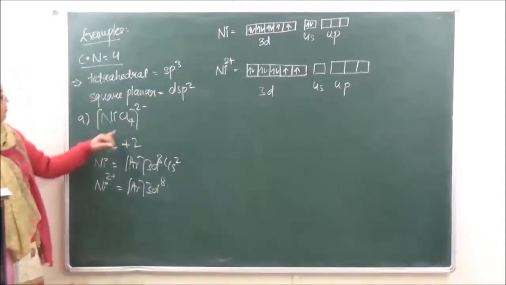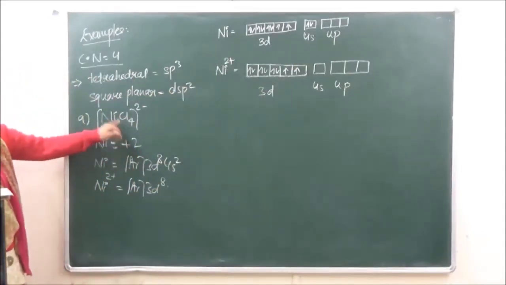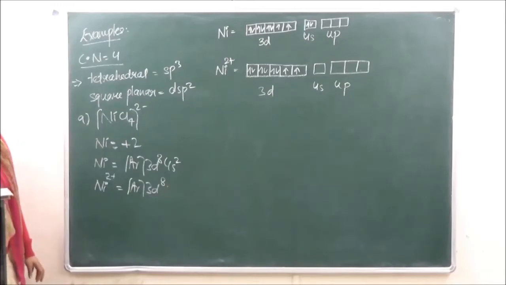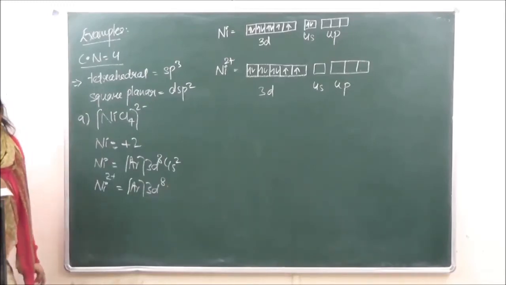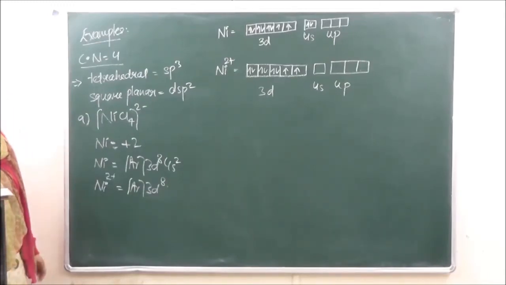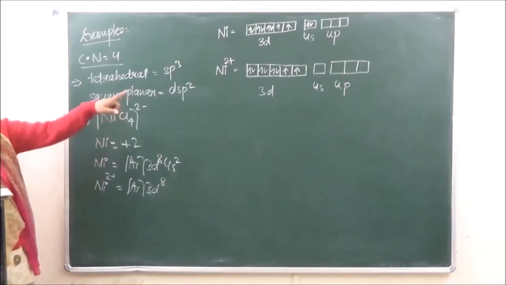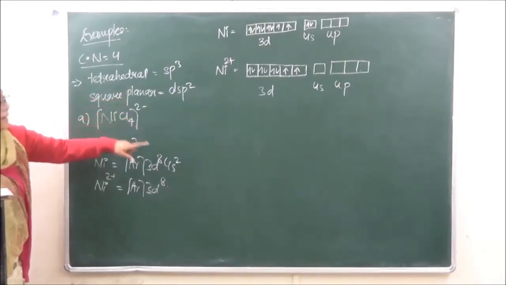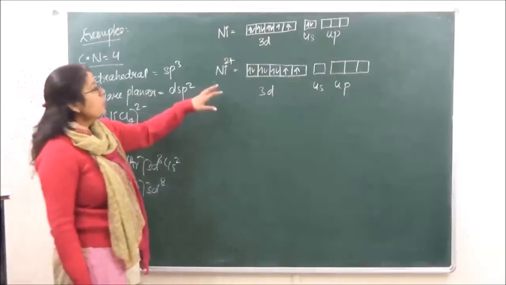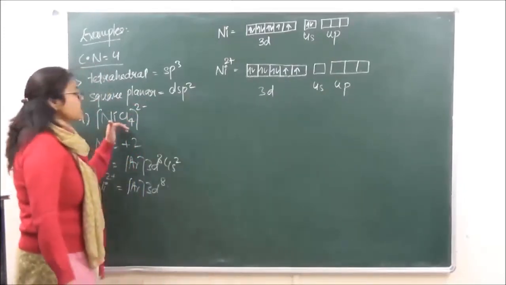Okay. Now there are 4 ligands over here. For those 4 ligands, there should be 4 empty orbitals present, right? Now it is seen that chlorine, which is the ligand over here, is a weak field ligand.